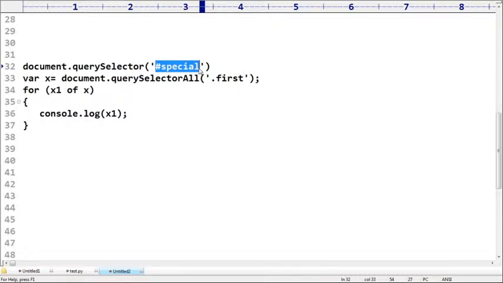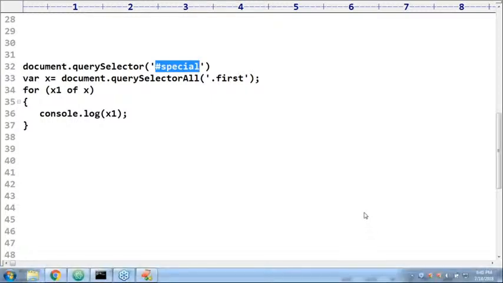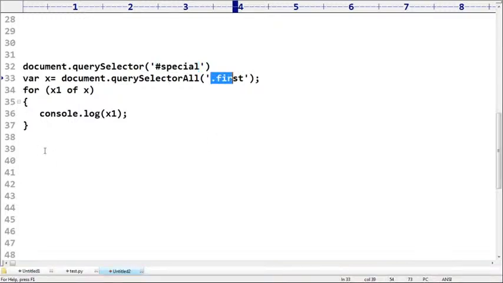Next, can we use class for query selector? Yes, Parminder, we are able to use class for query selector. Like for class, now here: document dot query selector, and I'm taking dot first. Is it valid or not? Can you please tell, valid or not?